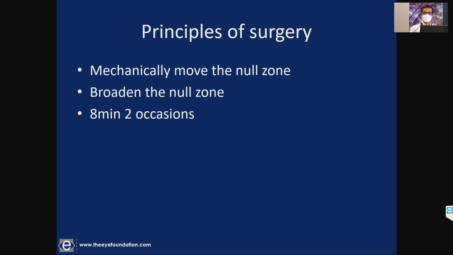We aim to move the null zone. The principle is you move the eyes towards the direction of the head posture and attempt to broaden the null zone. As Laila madam had already said, periodic alternating nystagmus is something to watch for. So you need to have 2 observation periods of at least 8 minutes each. That is the minimum, and the head posture should be the same. This is the minimum that you need to do.